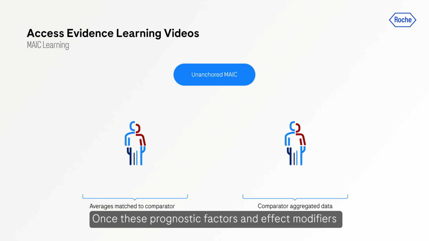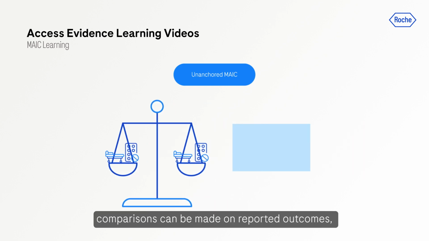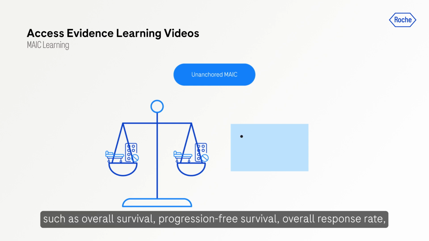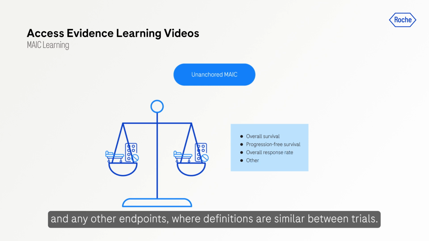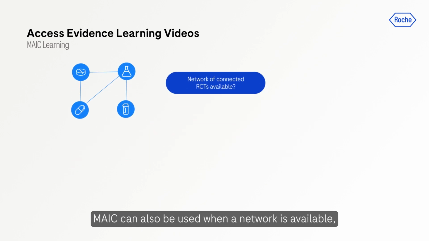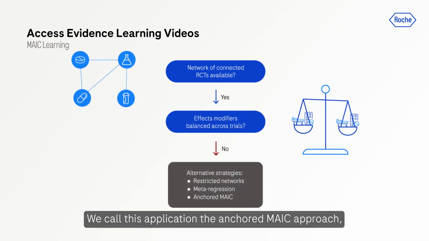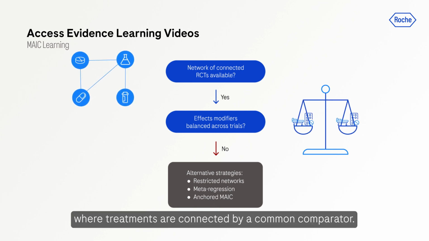Once these prognostic factors and effect modifiers are matched between the two studies, comparisons can be made on reported outcomes such as overall survival, progression-free survival, overall response rate, and any other endpoints where definitions are similar between trials. MAIC can also be used when a network is available, but effect modifiers are not balanced across the trials concerned. We call this application the anchored MAIC approach, where treatments are connected by a common comparator.